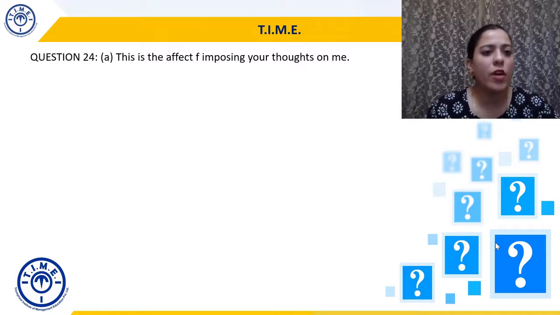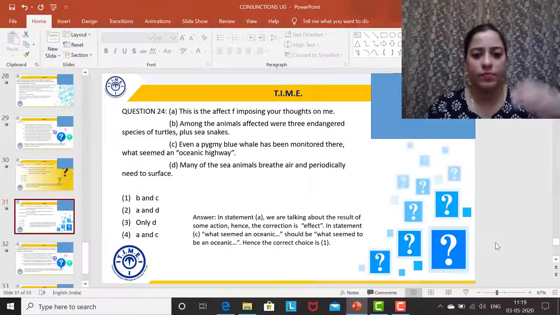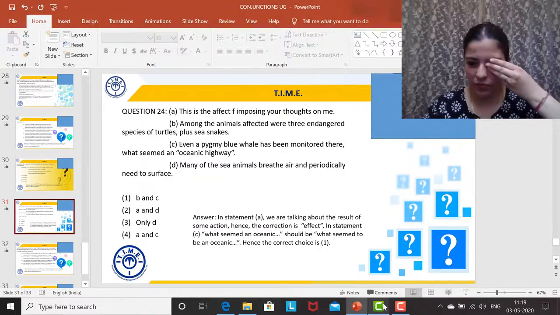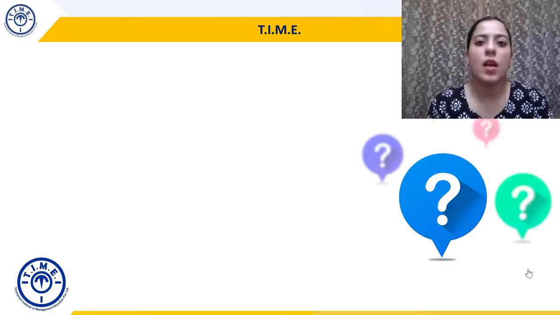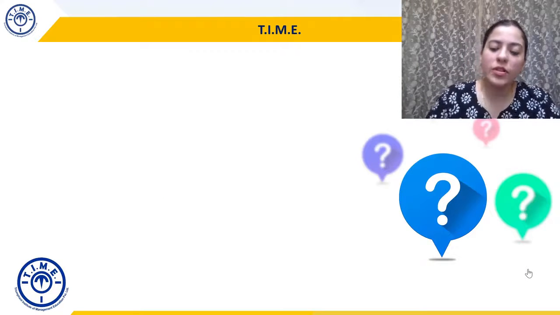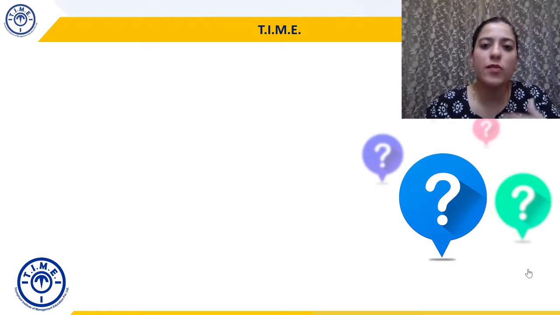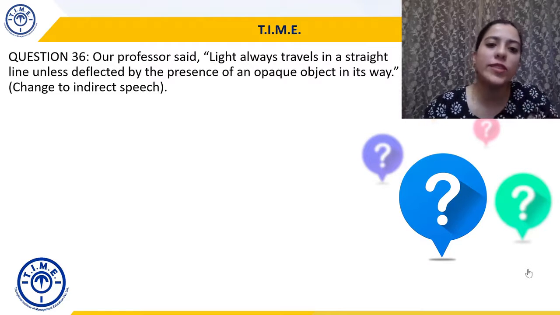All right, now we're doing question 24. This is the effect of, okay, so now we are moving to a different set of question. यहाँ पे जो direction है वो question में ही दिया गया है. So we're doing question 36.